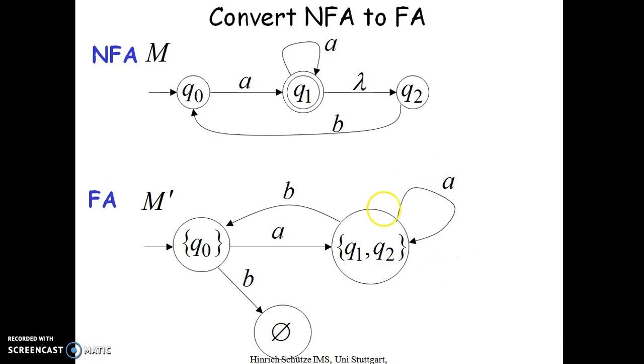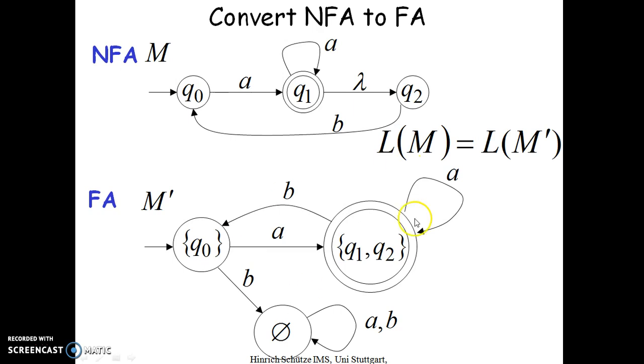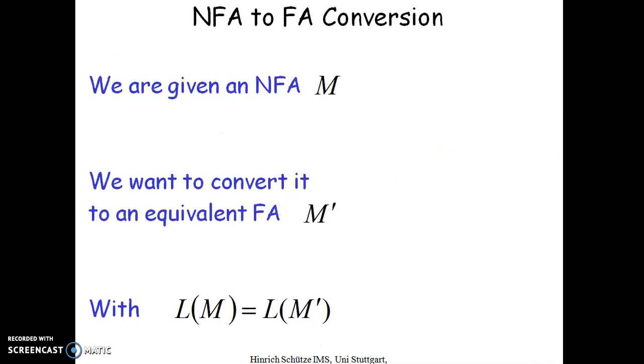And how to consider the final state? In this, Q1 is the final state, so wherever I have Q1, I have to make that a final state. And for Q2, I see the dead state will be the trap state. A and B I have to add, and Q1, Q2 will become the final state. So here, the language accepted by this automata is similar to the language accepted by this automata. That proof we have seen now.